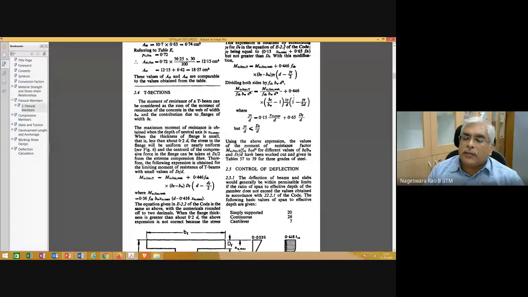B is nothing but the width of the web here. This is a flanged section, so it is given for different ratios of bf divided by bw and Df divided by D.